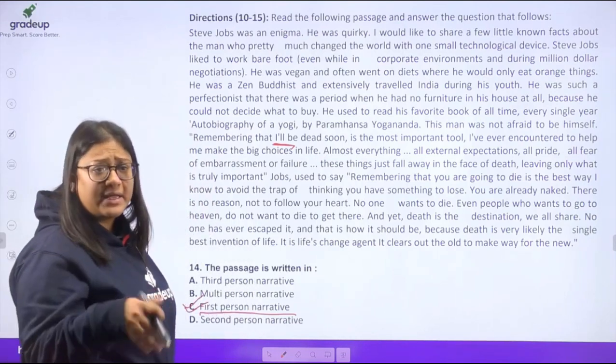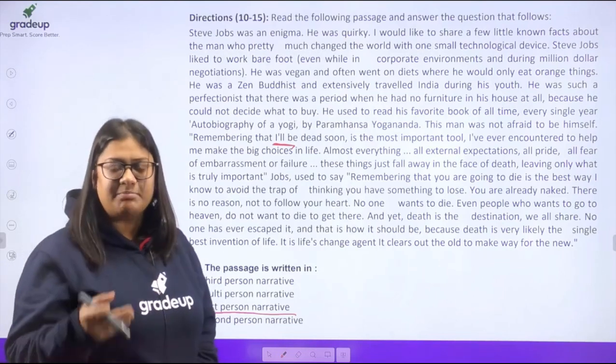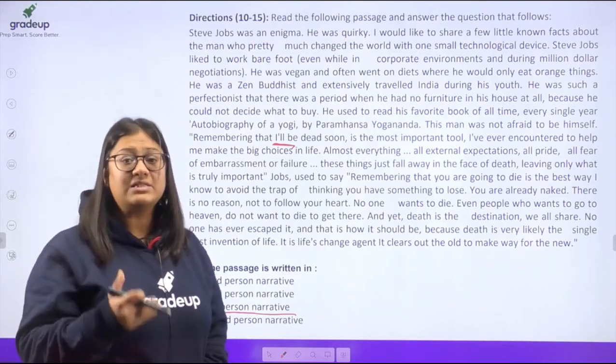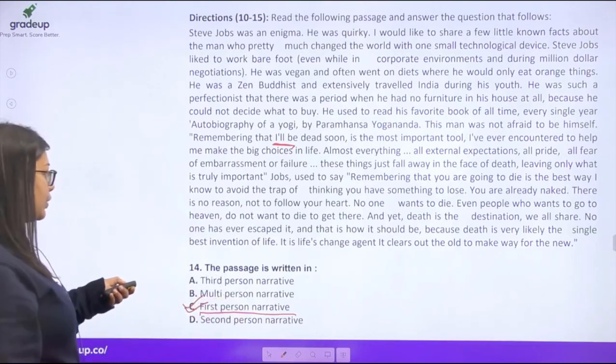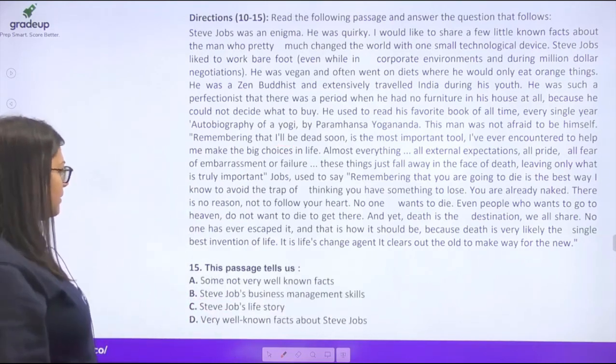Whenever any story is being narrated by one person at a time, that's the first person narrative. So that is about it.